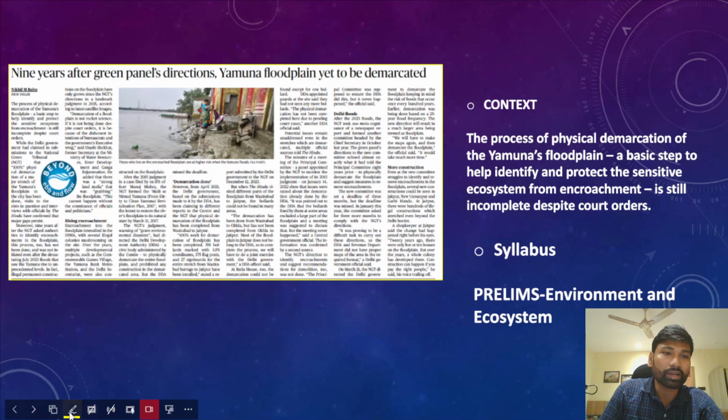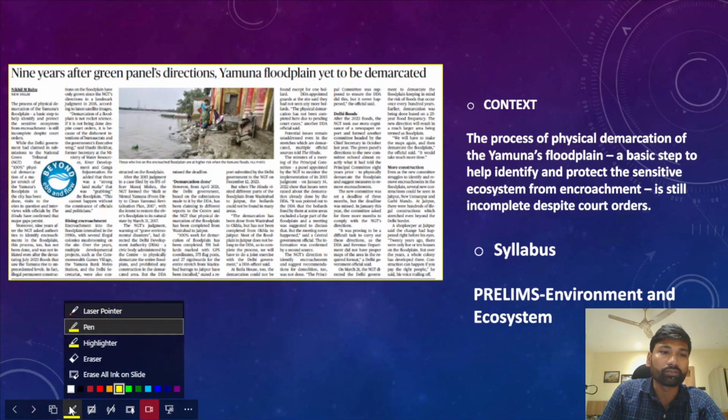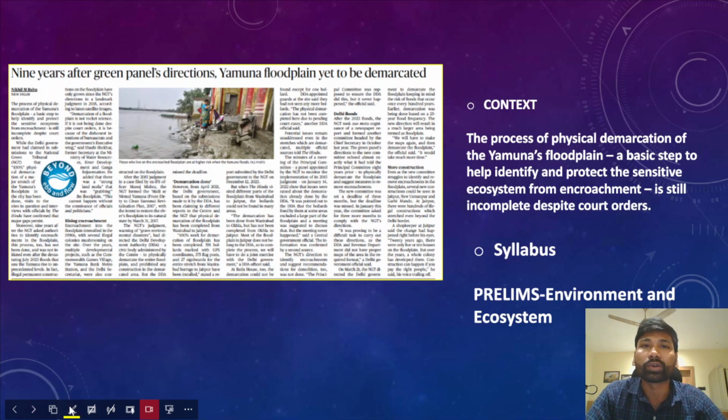If we can demarcate the floodplain of the Yamuna river, then we could take appropriate measures to prevent encroachment, protect the Yamuna floodplains, reduce the flooding, and also recharge the groundwater tables.